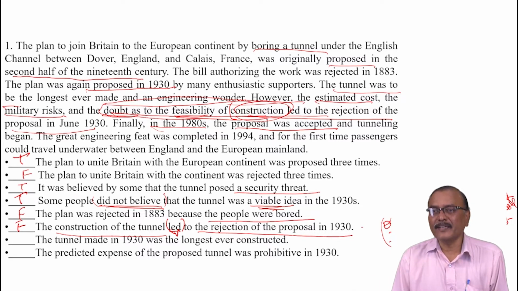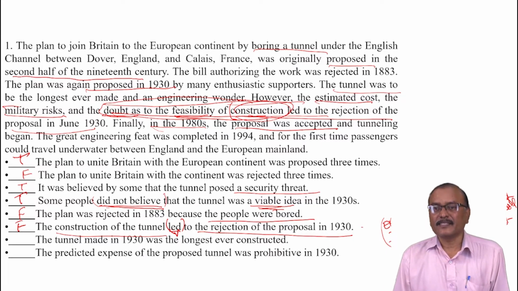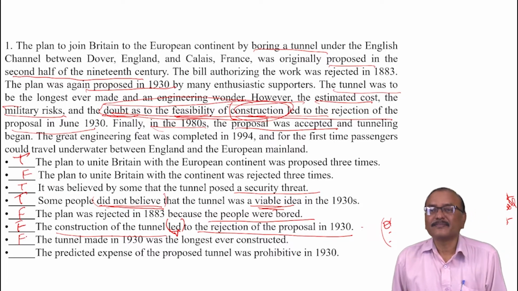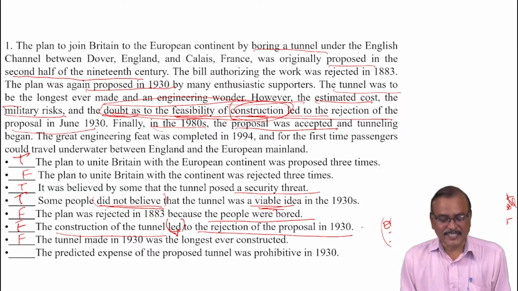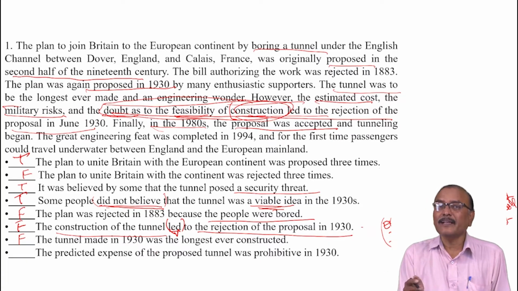If it was made, it was to be the longest ever made. Is it clear? So this is also false. So don't get confused here. Was it made in 1930? No. That's why it is false. If it was made, it was to be the longest.